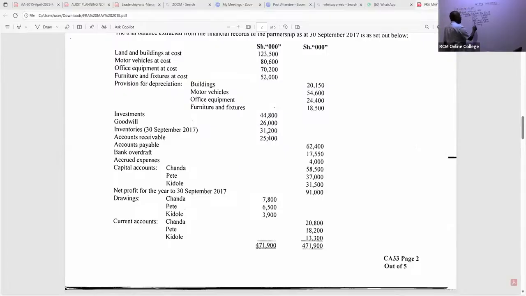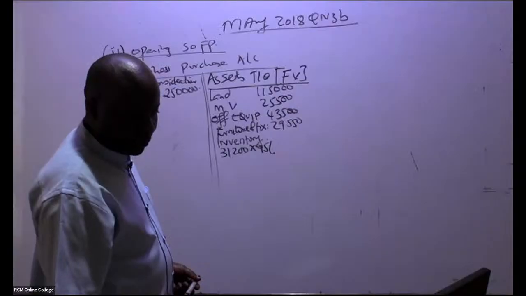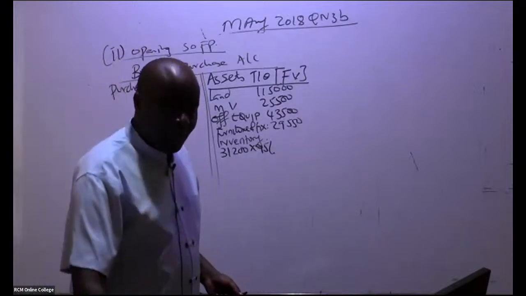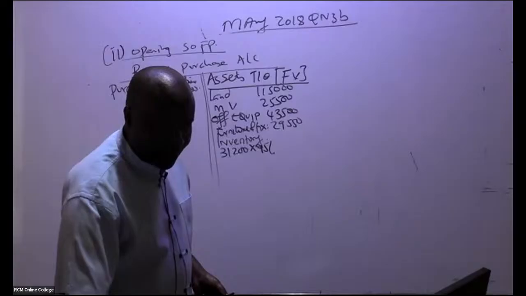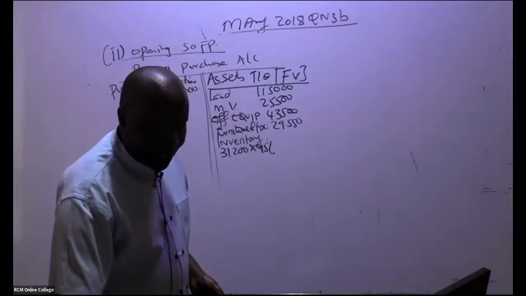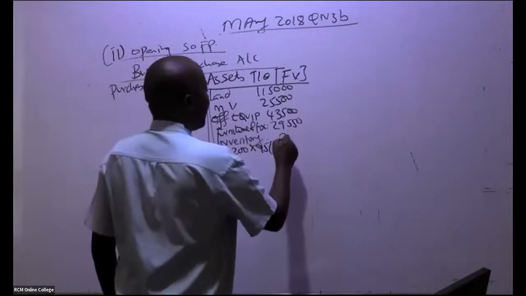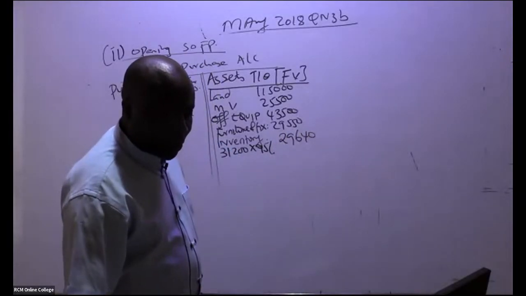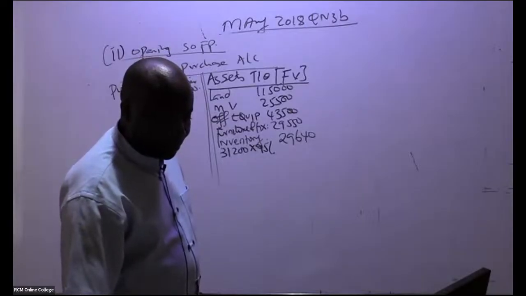But they agreed we take away 5%, which is the same as multiplying by 95%. So remember, inventory is less 5%. That gives 29,640. Do we have any other item? Oh yes, we do.